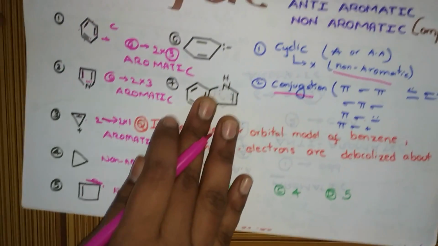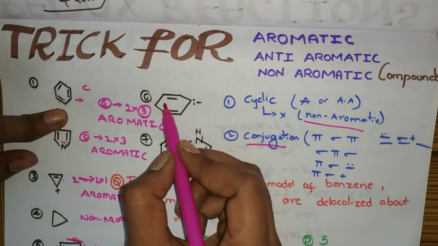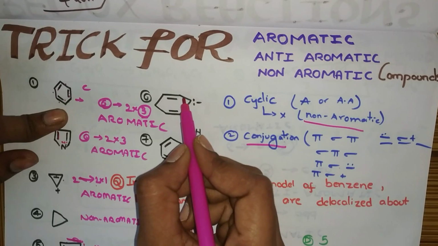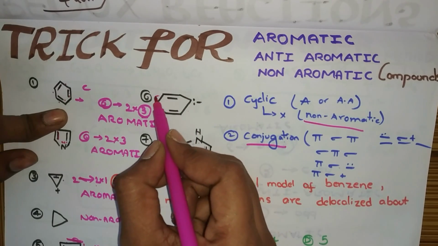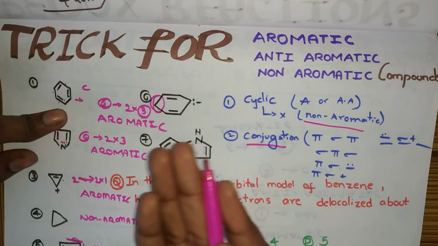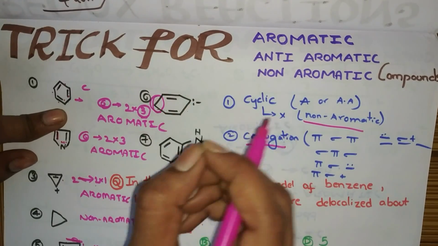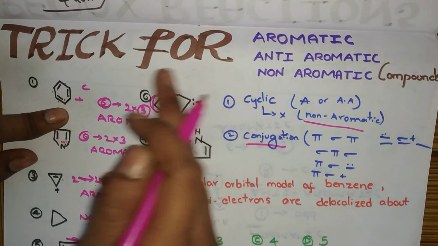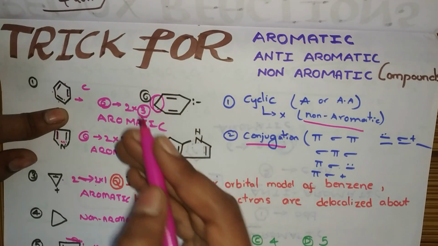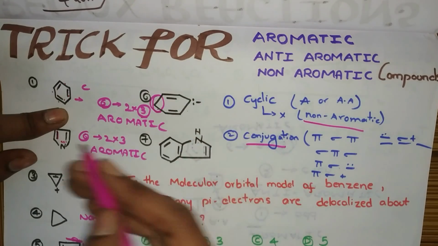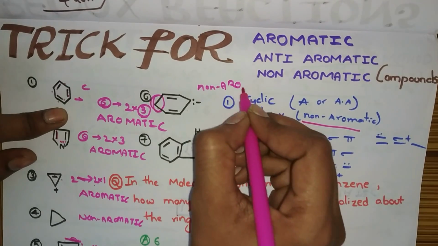Now move to this one. Yes, cyclic. Is there any conjugation? Sigma, pi, sigma, lone pair, sigma, pi, sigma. Sigma is there, so there is no conjugation here. So if at one point in the ring you didn't observe conjugation, then the compound is totally non-conjugated. There is no conjugation in the compound, so you have to consider it and put it as non-aromatic.